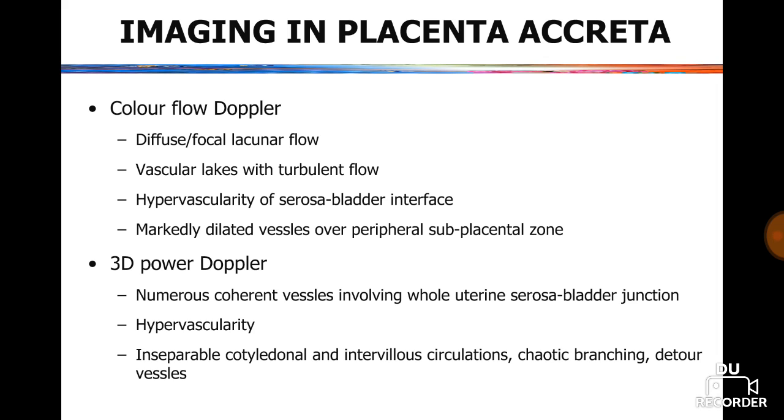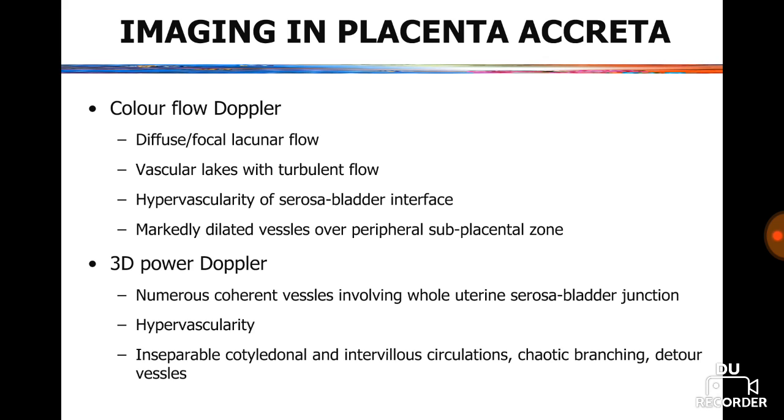If we do color flow Doppler, what we will see is diffuse or focal lacunar flow, vascular lakes with turbulent flow, hypervascularity of the serosa bladder interface, markedly dilated vessels over the peripheral subplacental zone.